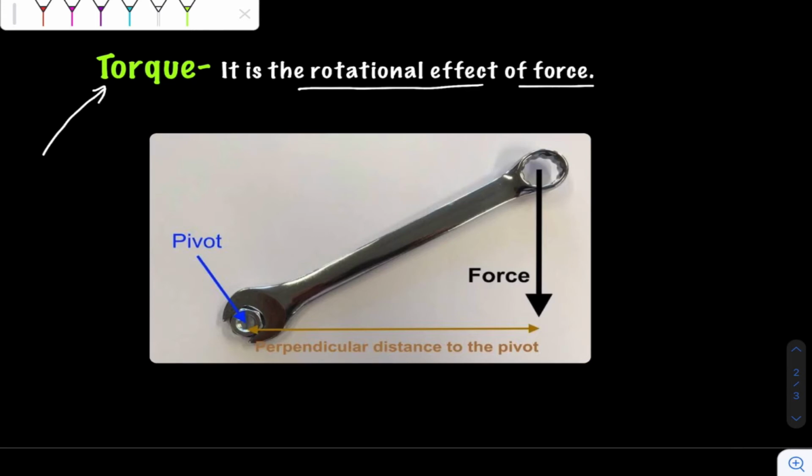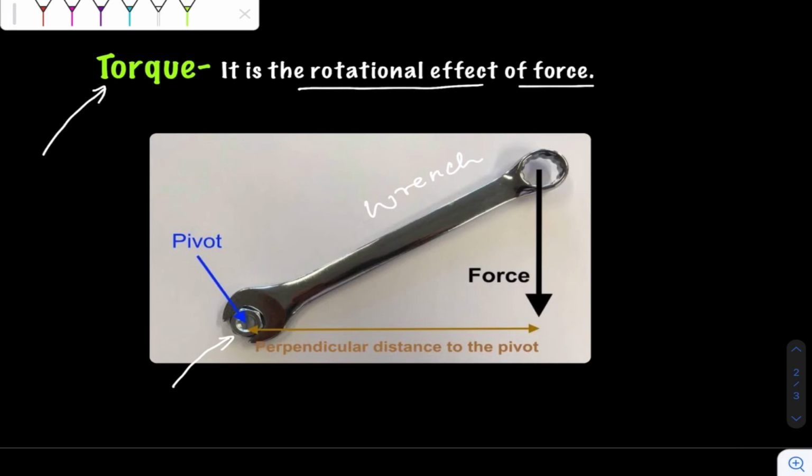There is a diagram which you can see on your screen. You see, this is a pivot point, this is a nut. Okay, and we have a wrench here, this is called a wrench. So with the help of a wrench you can tighten or loosen this nut by applying a force.